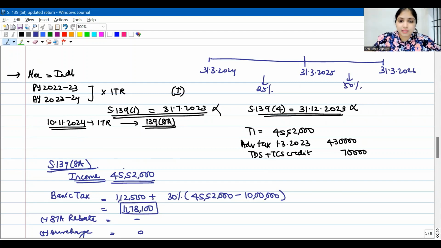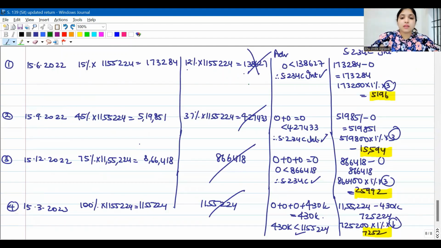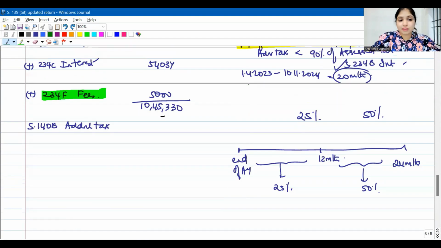When is our assessee filing? On 10th November 2024. Yes, he is filing in this period. So what will be the additional tax? 25%. He is filing the updated return within 12 months from the end of the assessment year, hence 25%. Had he filed in the next 12 months, he would have had to pay 50%. He is filing the updated return on 10th November 2024, which is within 12 months from the end of the assessment year, hence the additional tax rate will be 25%.